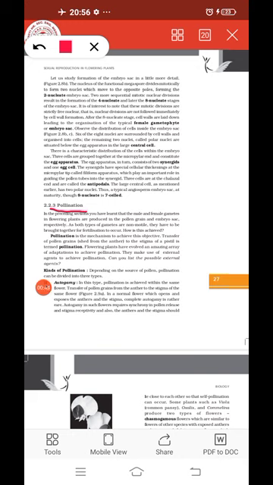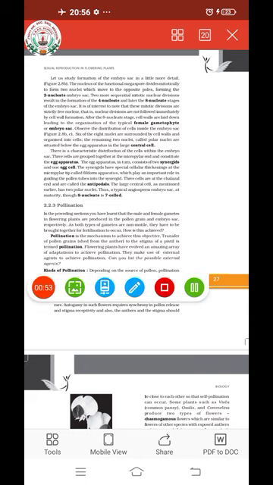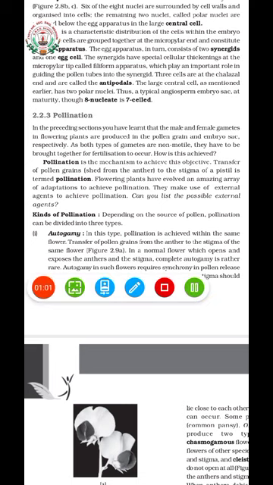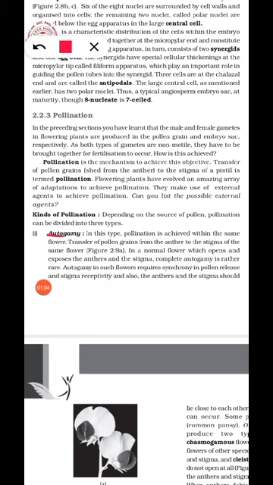So, depending on the source of pollen, pollination can be divided into three types. The first one is autogamy. Autogamy means the pollination that occurs within the same flower. That is, the pollination occurs between the anther and stigma of the same flower.